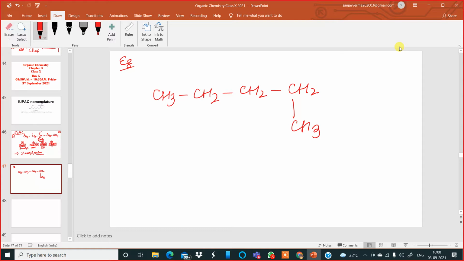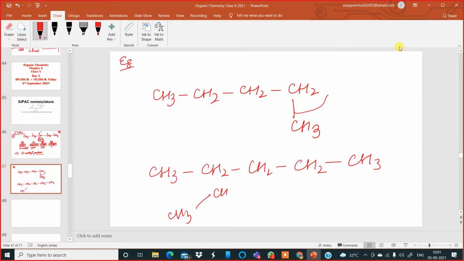Over here it is 5 because see, CH3, CH2, CH2, CH2, and this bond I'm making straight, CH3. These carbon bonds are flexible. You can bend them anywhere. CH3, CH2, CH2, CH2, CH3. You can write it in a zigzag manner, straight, or curved.